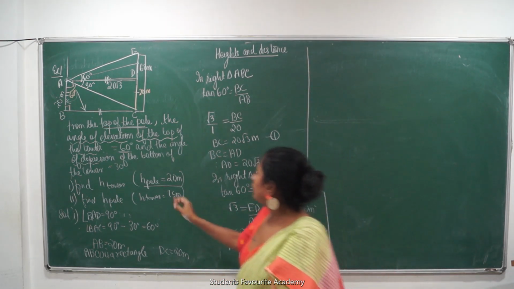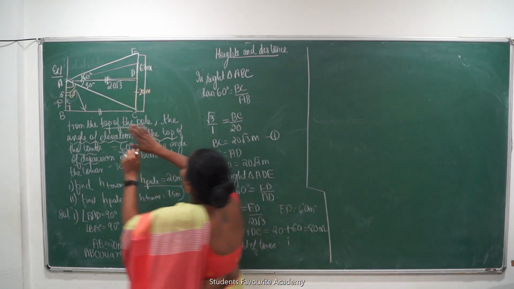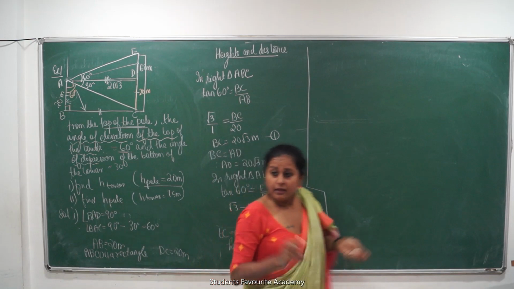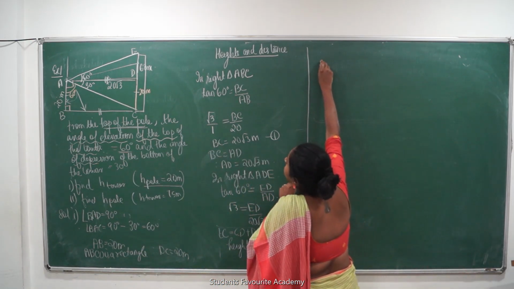Find me the height of the pole if the height of the tower is 70. How will you do it? पूरा ये चीज को redraw करना पड़ेगा कि नहीं? We cannot use the previous data. So we will again redraw the whole figure.